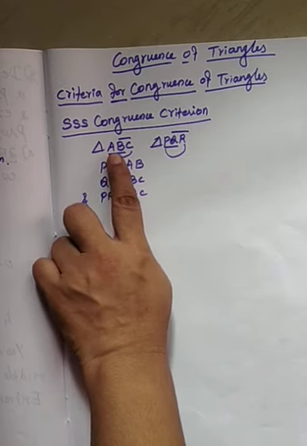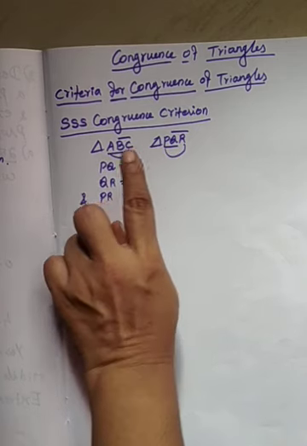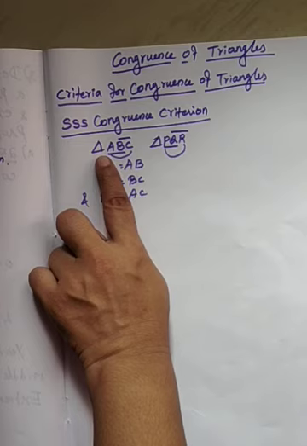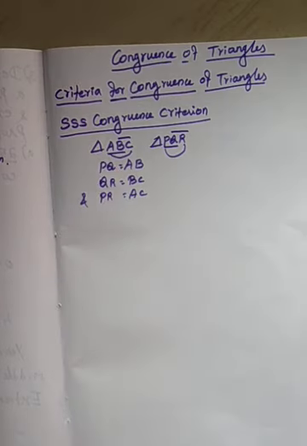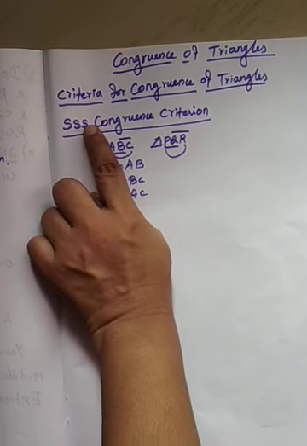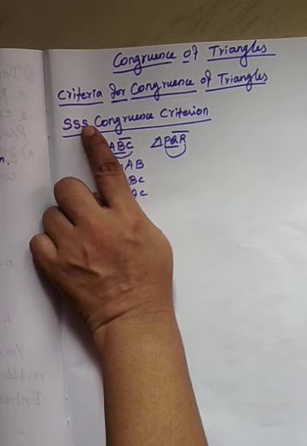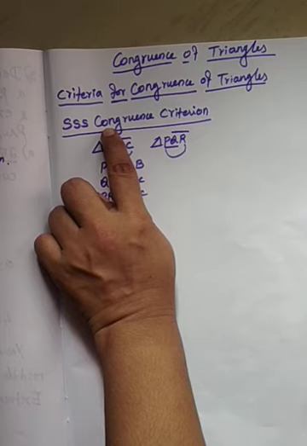From this we can conclude that triangle PQR and triangle ABC are congruent. The result we obtained now is called the side criterion or SSS, that means triple S, congruence criterion of triangles.